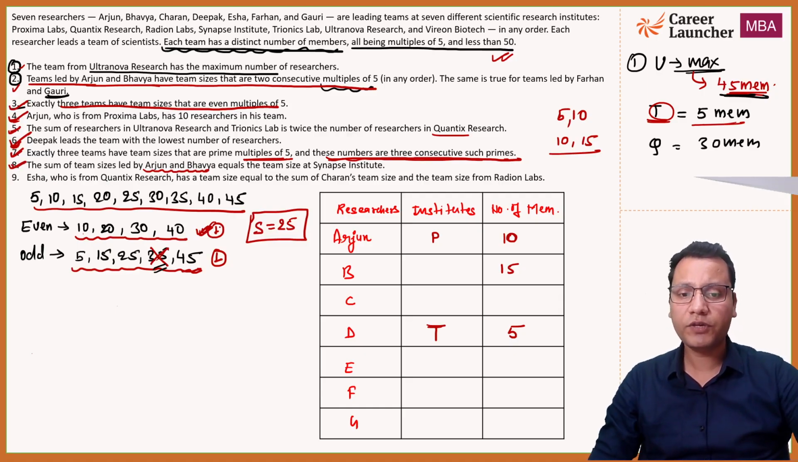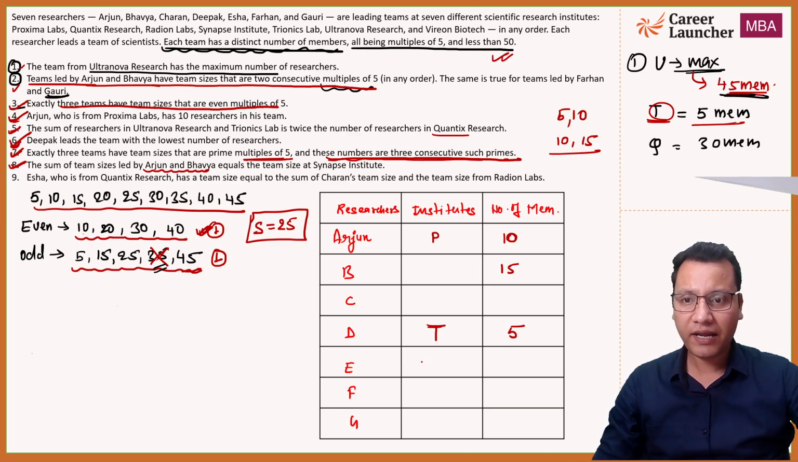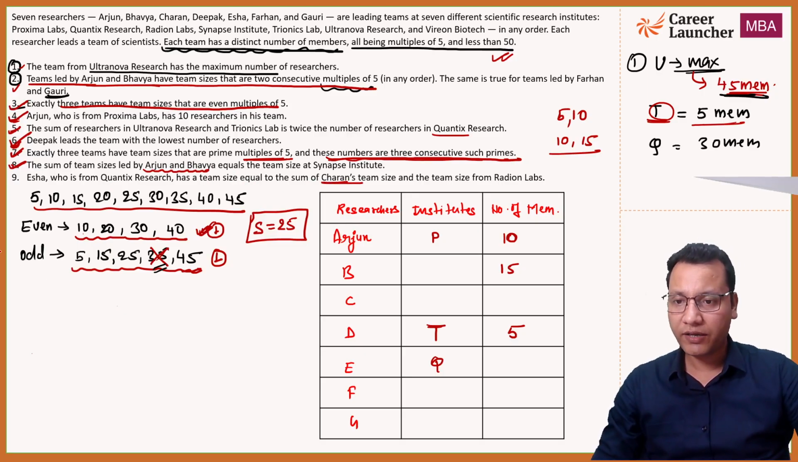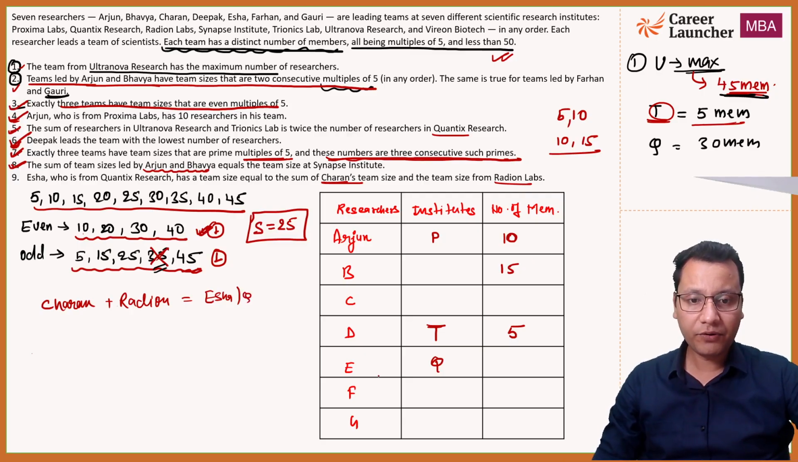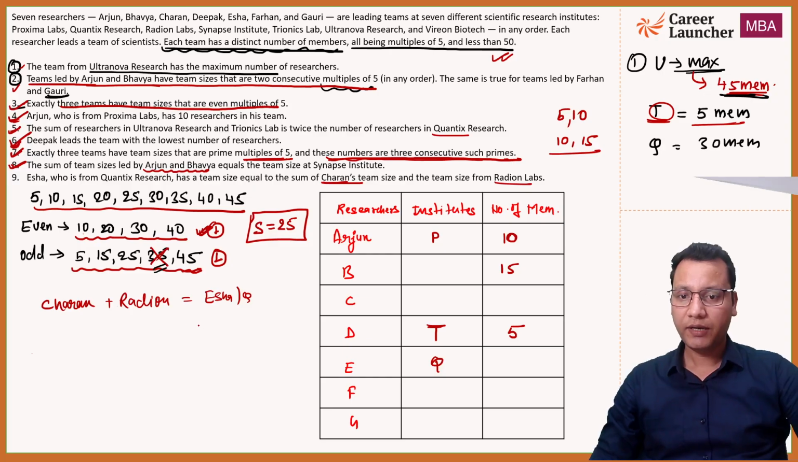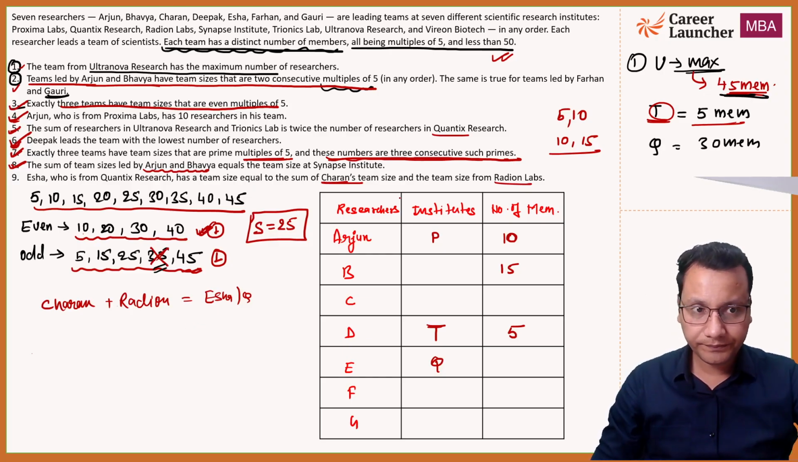Now Isha who is from Q, okay, Isha direct data सीधे put करते हैं. So Isha who is from Q has the team size equals to the sum of Charan team. Okay, so I'll write Charan team and the team from Radion labs, Charan plus Radion, and that is equals to the team of Isha, or you can say Quantix Q. But do we know the number of members? No, नहीं पता अभी.